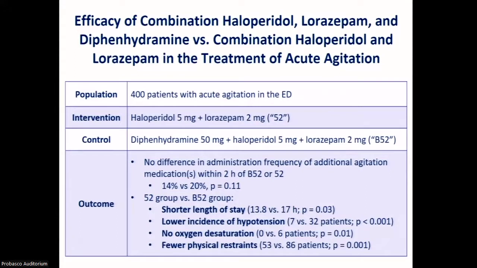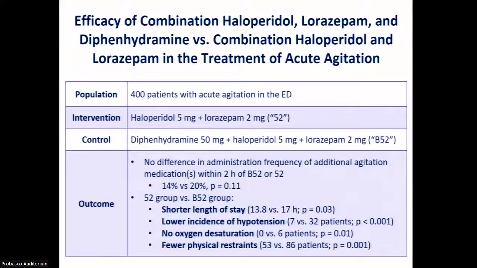They found that there was no difference in the administration frequency of additional agents within 2 hours of giving the B52 or the 52. But they did find that patients in the 52 group had a shorter length of stay, a lower incidence of hypotension, no oxygen desaturation episodes, and fewer patients requiring restraints compared to those patients in the B52 group. Thus, it's recommended to probably leave the diphenhydramine out of the combination.